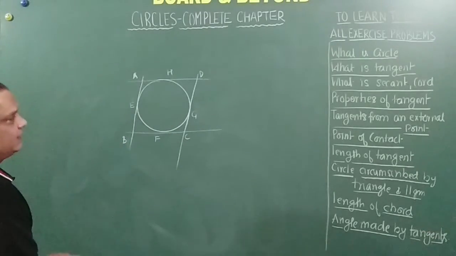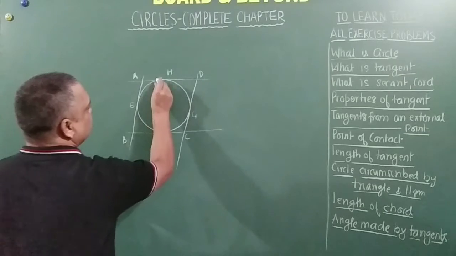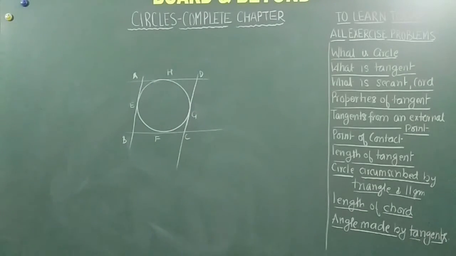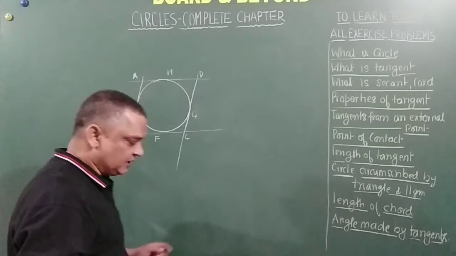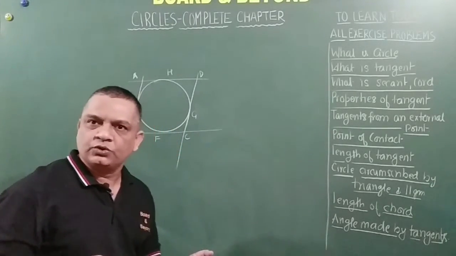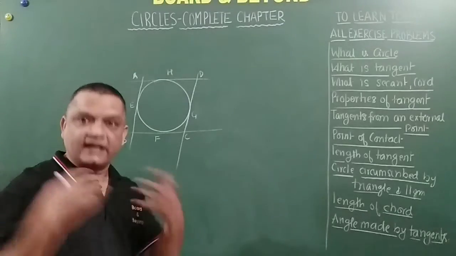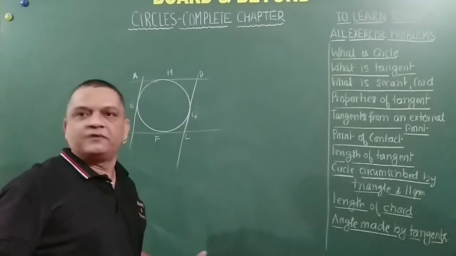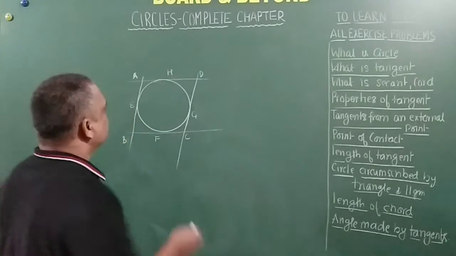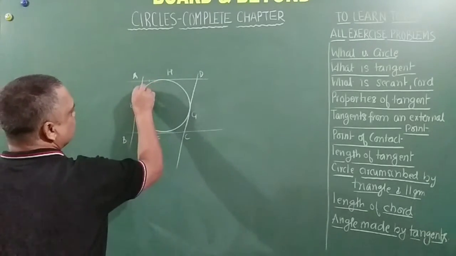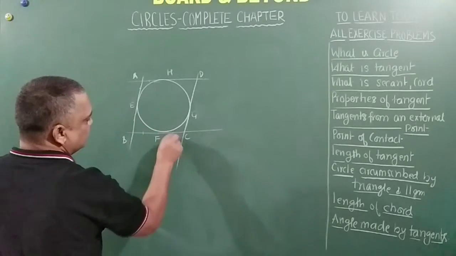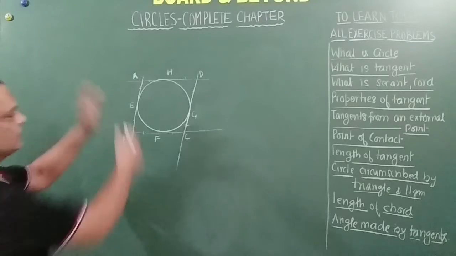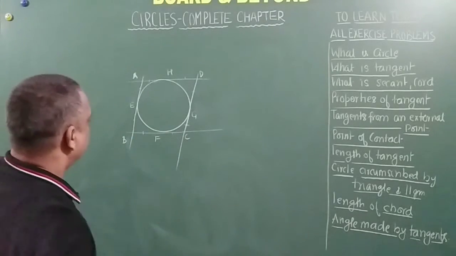So how do we do it? Let's do it now. See, we have just understood that tangents drawn from a common point outside the circle are always equal. So this is equal to this, and this is equal to this, because all these are tangents.